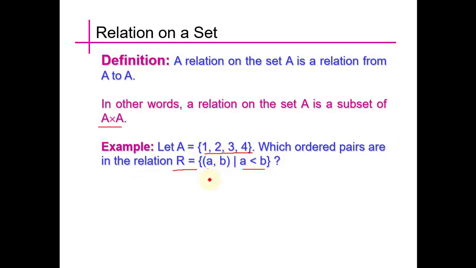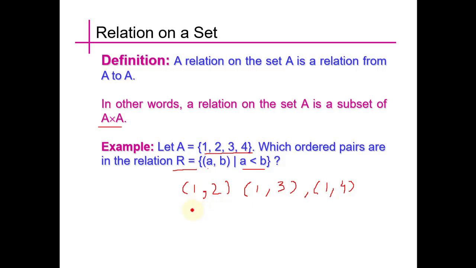So we can write here, 1, 2 and 1, 3 and 1, 4 and so on, but 1 cannot be related to 1, just like 2 cannot be related to 1.